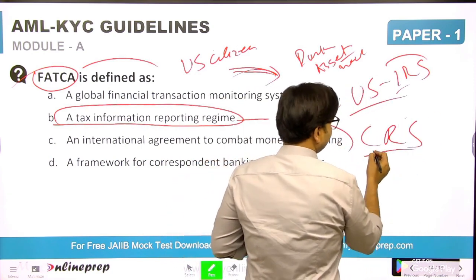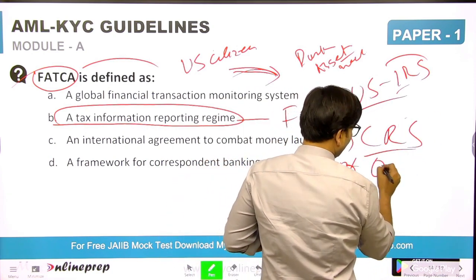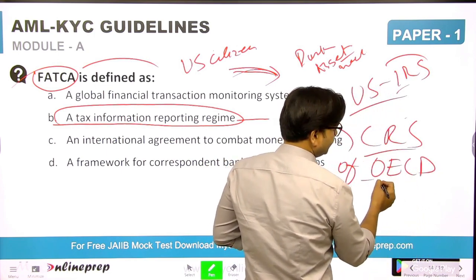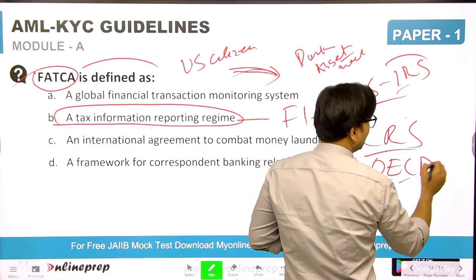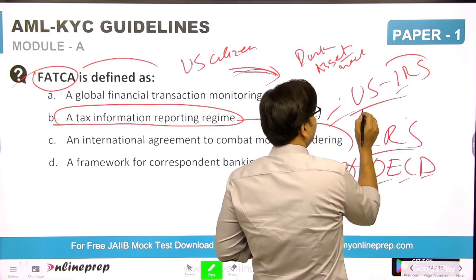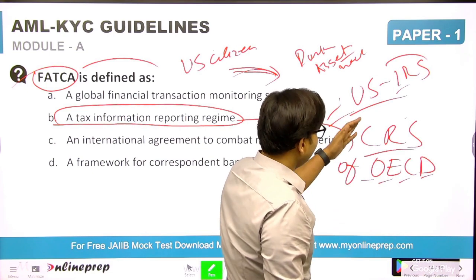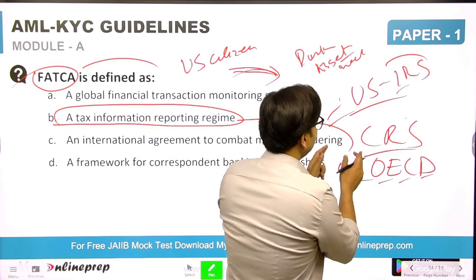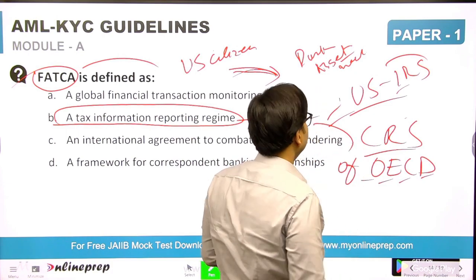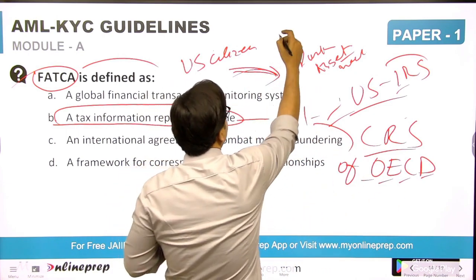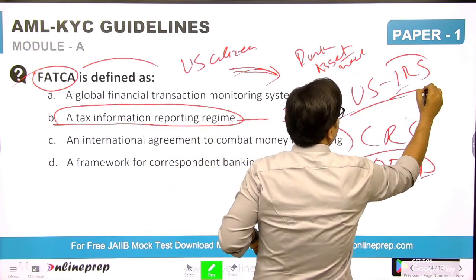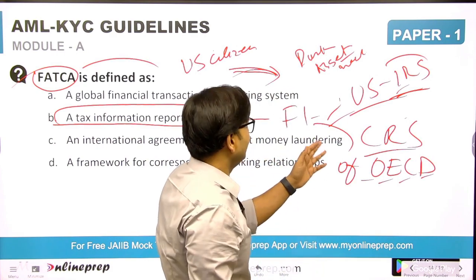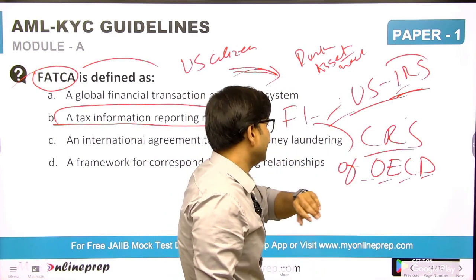This is the CRS of the OECD, the Organization for Economic Cooperation and Development. So for countries other than the USA, CRS is there, under which any financial institution in India has to report to the proper authority if there is an inter-government agreement. In the case of the USA it is FATCA and IRS, and other than the USA it is CRS.